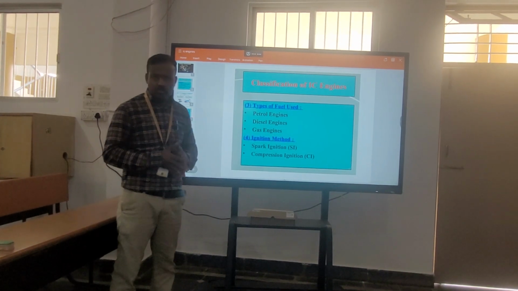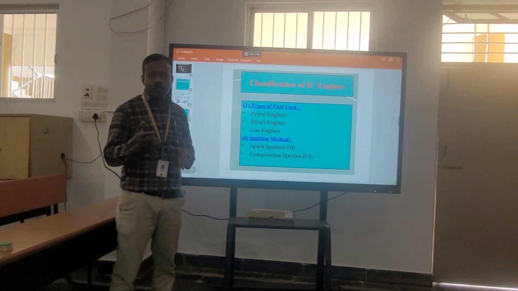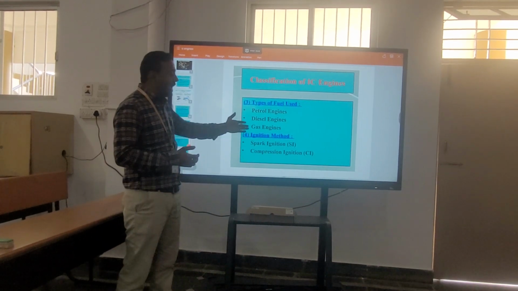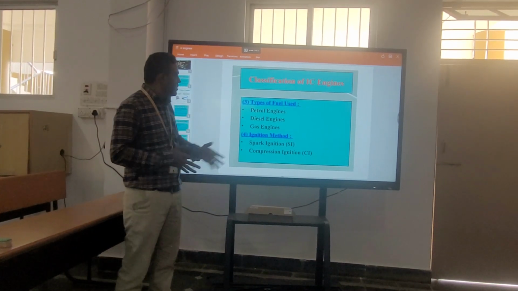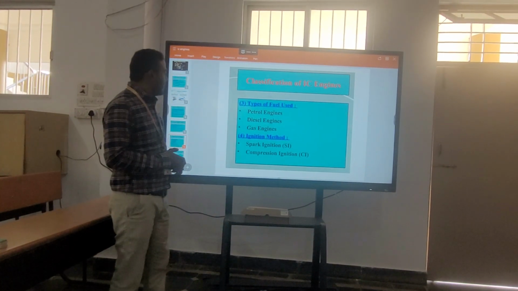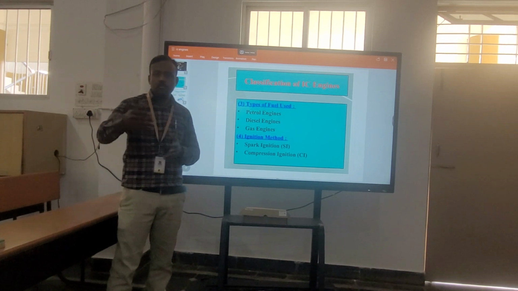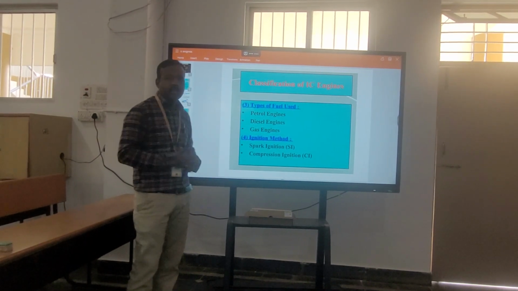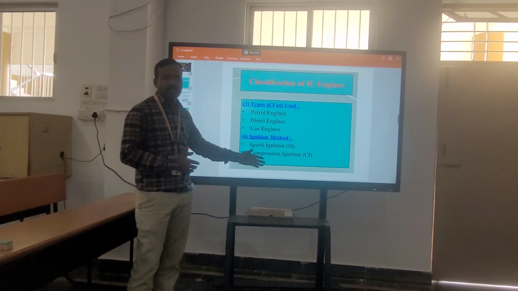According to the type of fuel, there are different types of fuel we use: petrol, diesel, gas or gasoline. Ignition method, that is, how combustion is initiated: spark ignition and compression ignition.